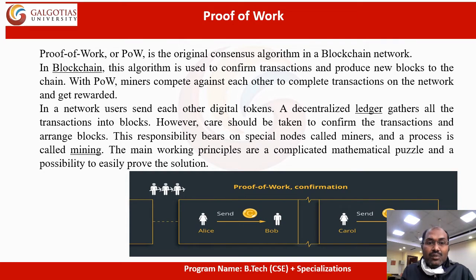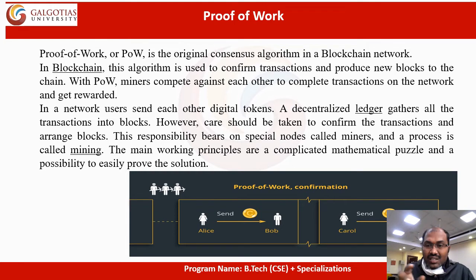In a network, users send each other digital tokens. A decentralized ledger gathers all the transactions into blocks. However, confirming the transactions in the blocks is the responsibility of the miners. That's why it's called proof of work.